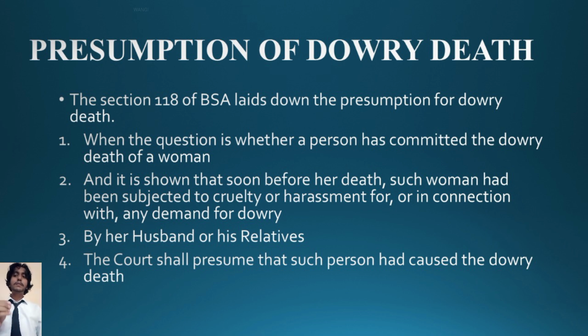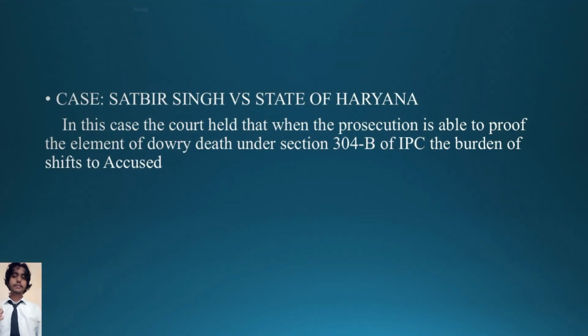The next topic is presumption of dowry death. Section 118 of Bharatiya Sakshya Adhiniyam lays down the presumption of dowry death. When a question arises whether a person has committed dowry death of a woman or not, and it is shown that soon before her death she was subjected to cruelty or harassment in connection with a demand for dowry by her husband or his relative, the court shall presume that the person has caused dowry death.